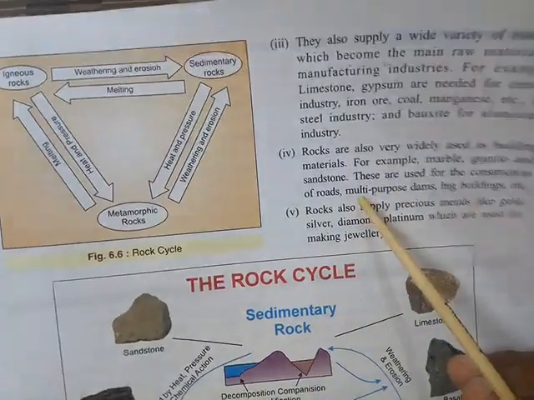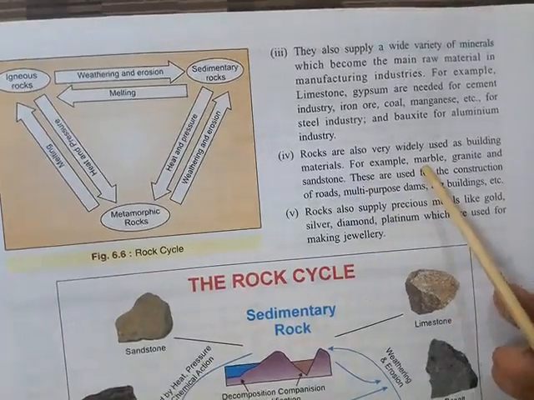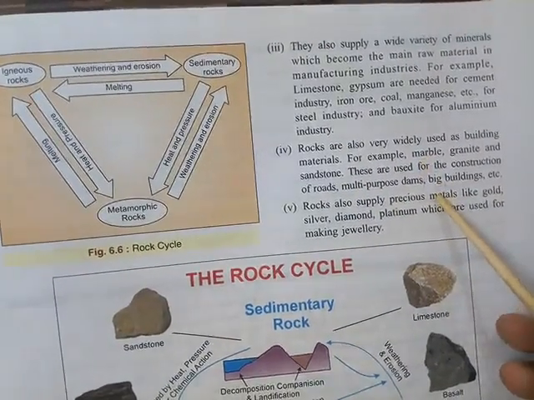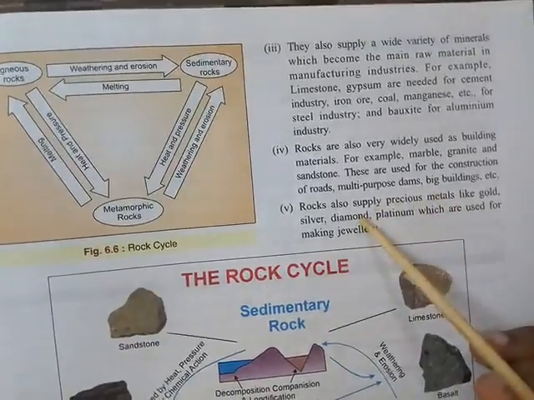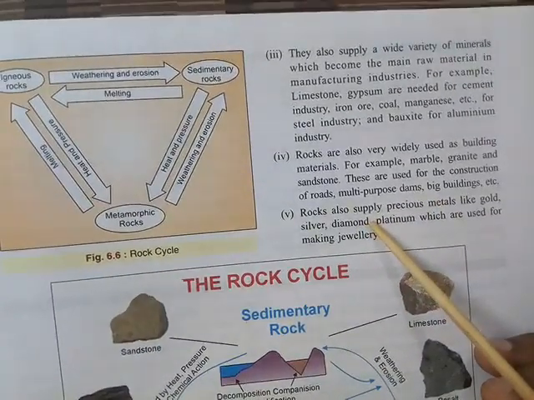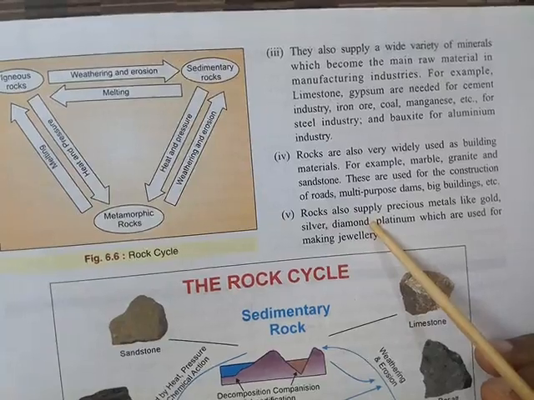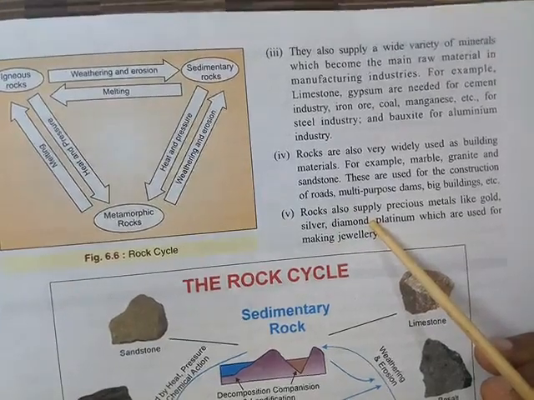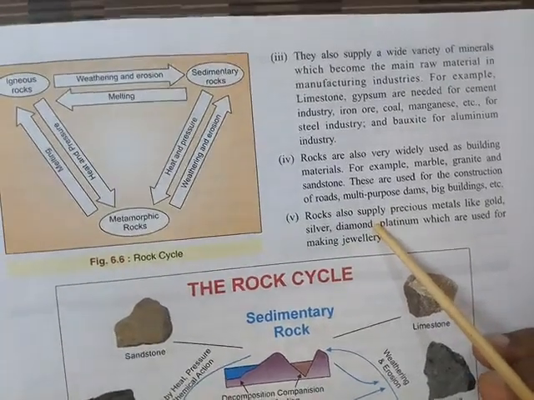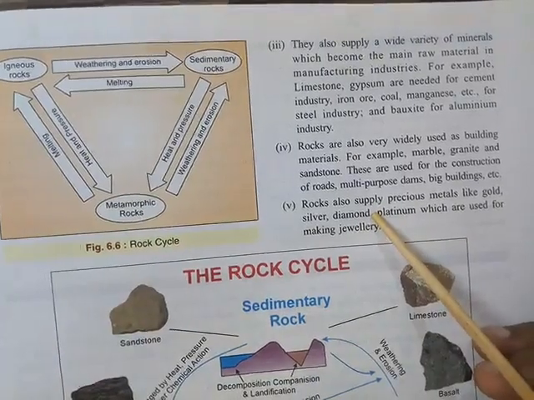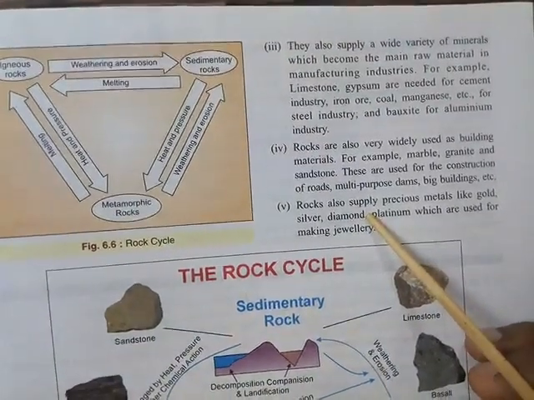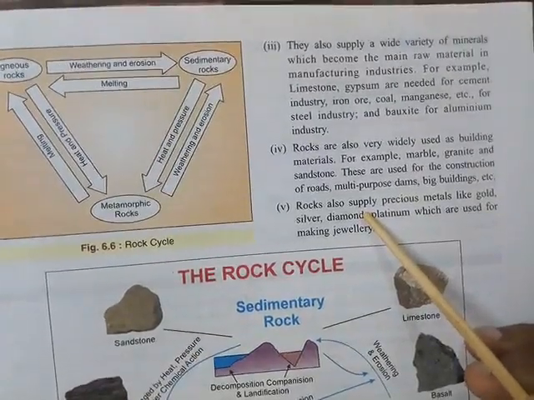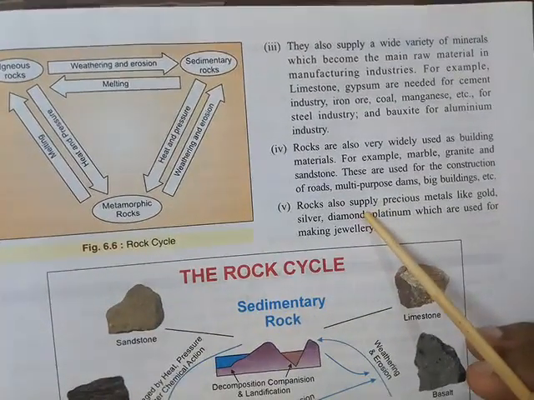Next, rocks are also important in the construction of roads, buildings, or maybe dams. In every construction, even one simple house, you can find different types of rocks are needed. In the kitchen, granite is being used; outside on the floor, lawn, or roads, different types of rocks are there. Sheets are being used.